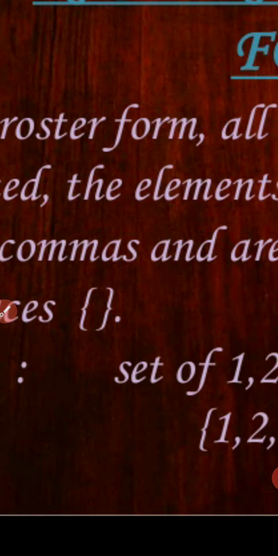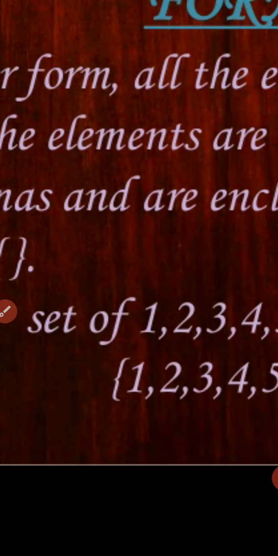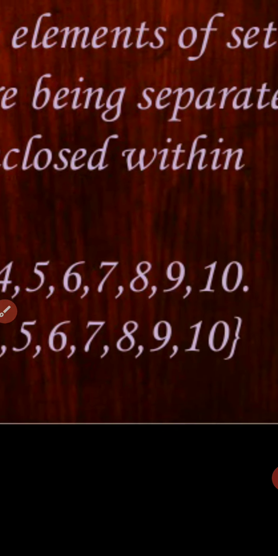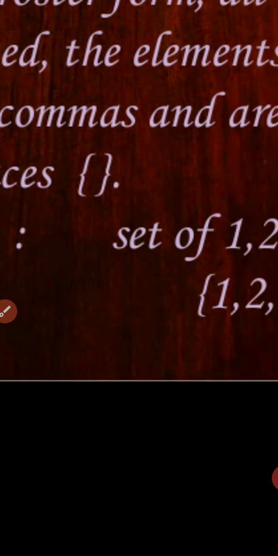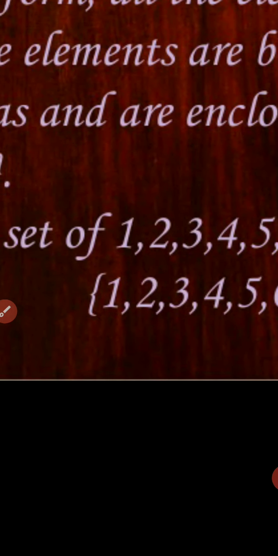The elements are separated by commas and are enclosed within braces. For example, the set of first 10 natural numbers may be written inside the braces as 1, 2, 3, 4, 5, 6, 7, 8, 9, 10.